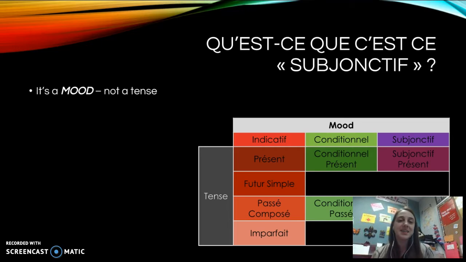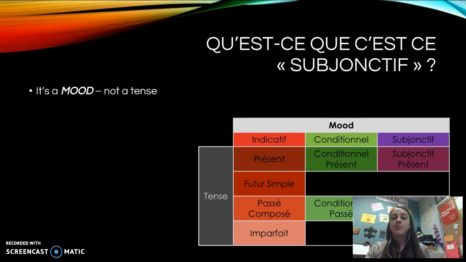So we have indicative mood, which is fact. So we have indicative present tense, which is the regular present tense that you started learning in French 1. The future simple is indicative. This will happen. The passé composé is also in the indicative, because this is what happened, and imparfait is the same way, it's what was happening or what used to happen.